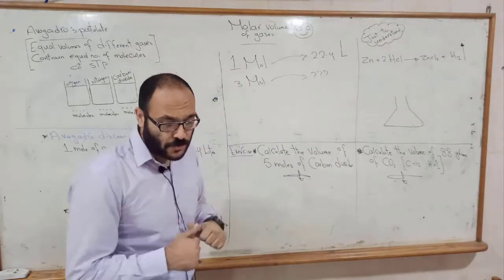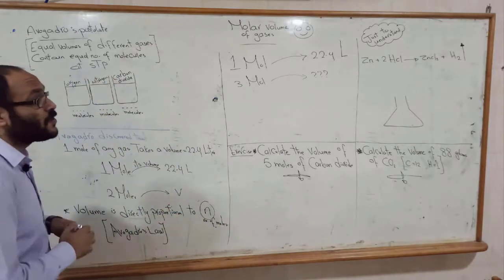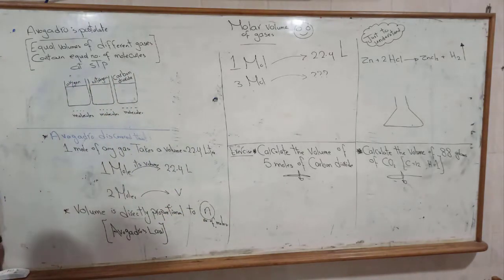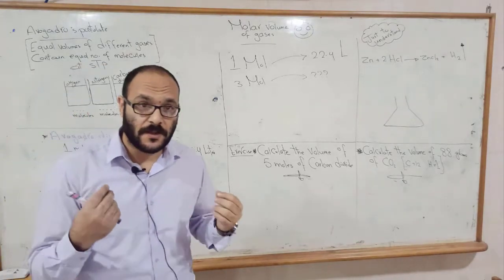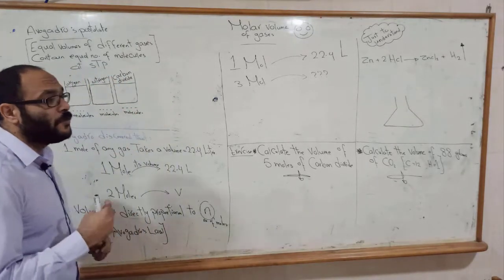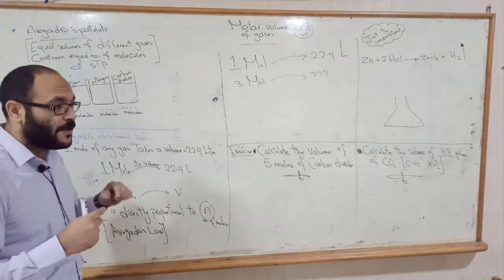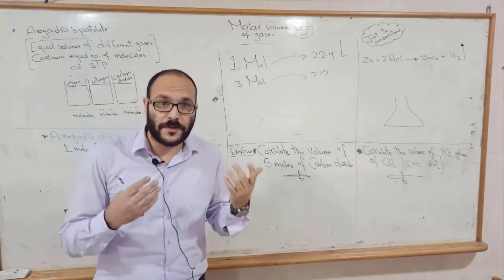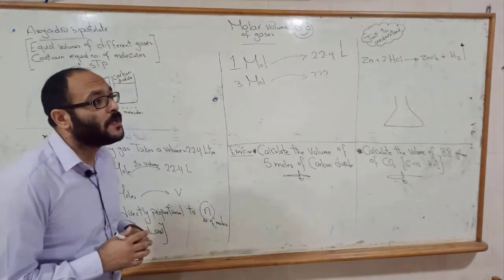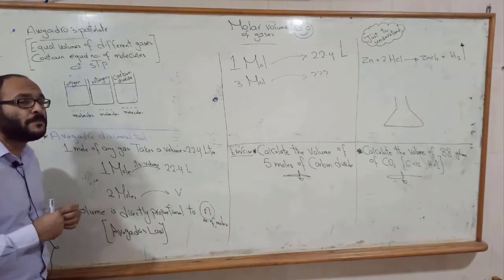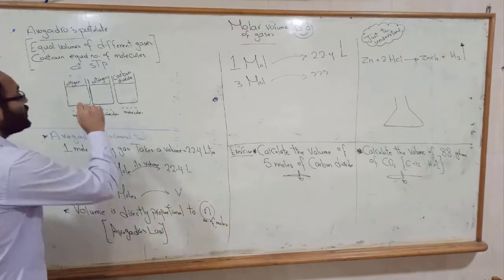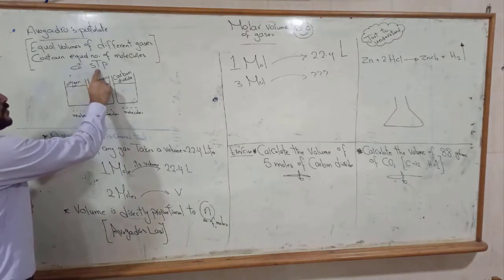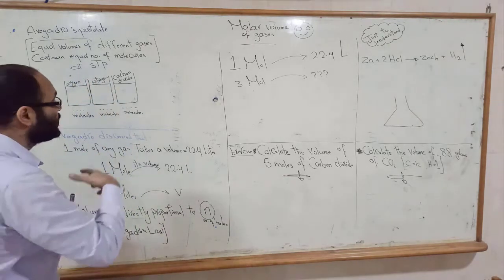Okay, let's get started. The scientist Avogadro postulated that equal volumes of different gases will contain the same number of molecules, but that's at standard temperature and pressure, or STP.